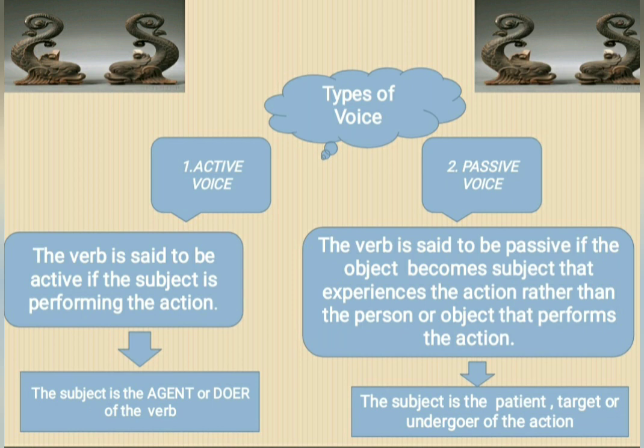It acts as subject. But the difference is, here this object which has become subject is not doing the work. It only experiences the work. And the subject, which is the agent of the work, comes after verb but is followed by the preposition by.